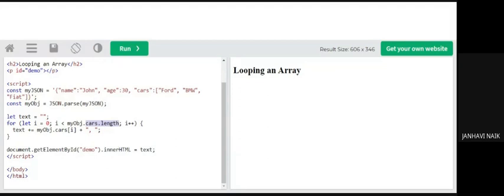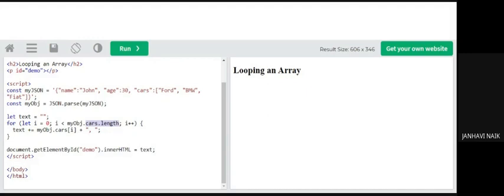i plus plus. I open the curly bracket, I say text. Right now my text is nothing, that's why I have put it as an empty string. Like we say in normal words, let i be equal to 0, in the same way we declare it in JavaScript. I will say let text be right now empty.